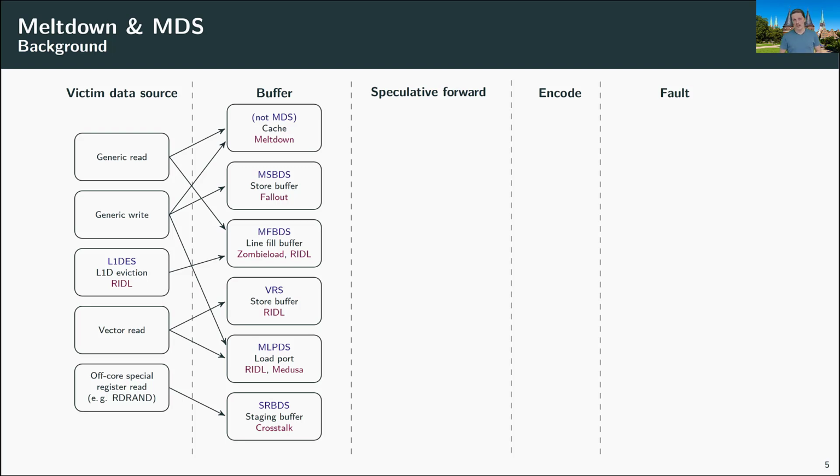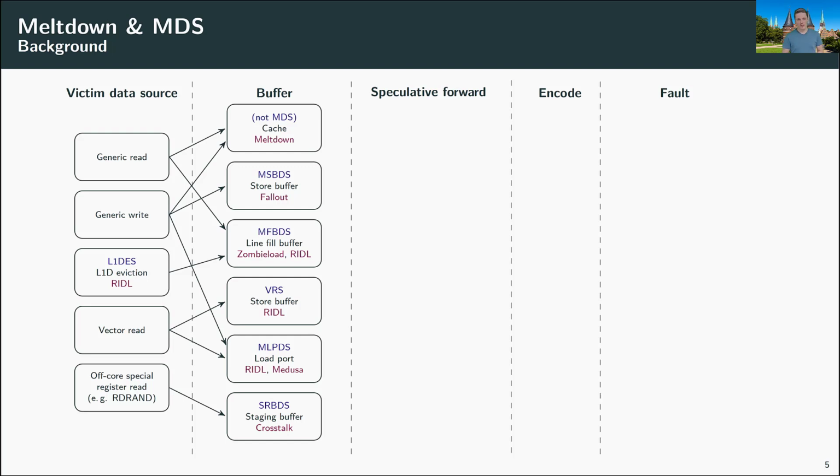And then Intel gave those attacks its own names that are more classifying what's going on. For example, we can see the MSBDS here for the store buffer. MSBDS stands for Microarchitectural Store Buffer Data Sampling, and MFBDS means Microarchitectural Fill Buffer Data Sampling. So as you can see, those names that Intel uses, they are more of a classifying nature, right?